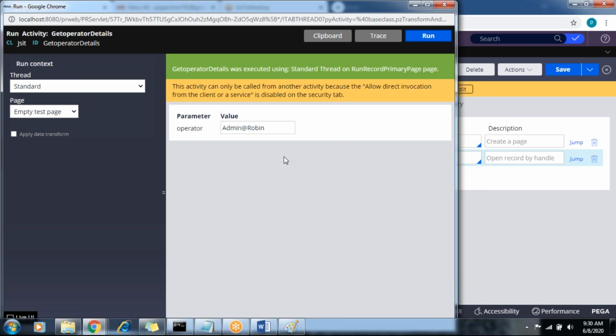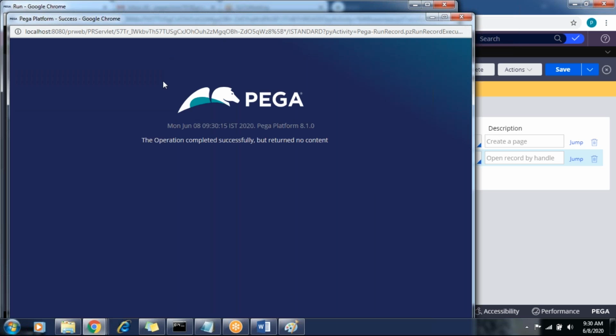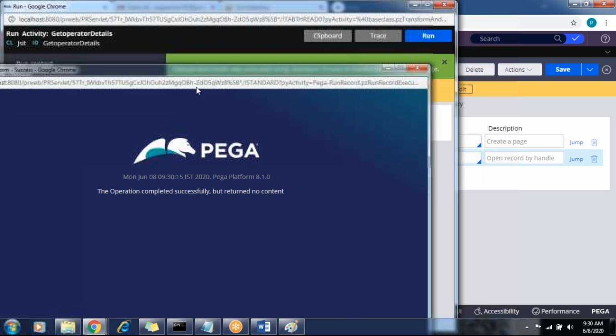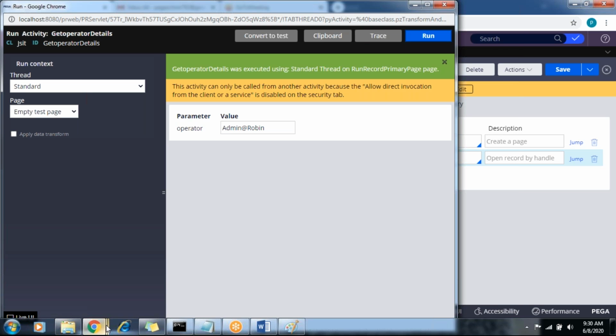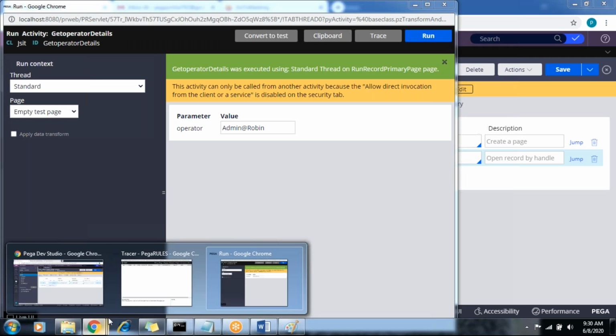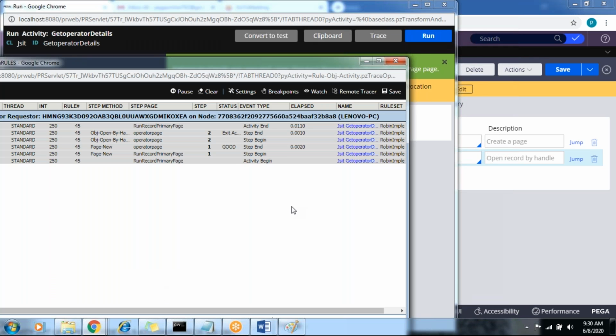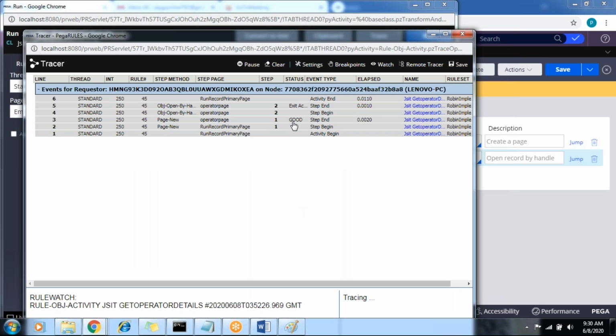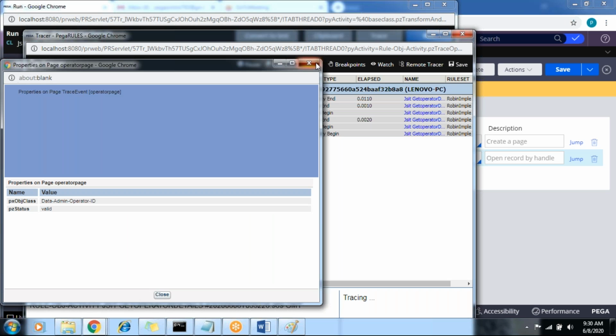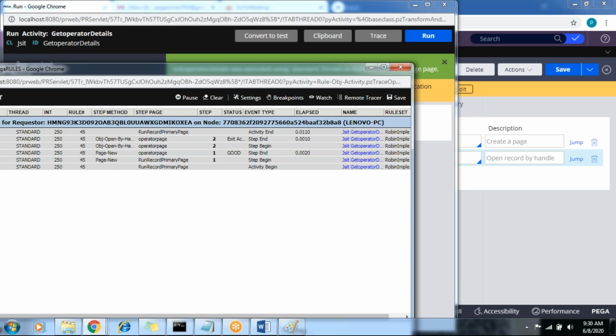Click on run. There is no error message, right? Let's see. Go to your tracer. What will happen here? Step status is good. It will create the operator page. That's fine. If the step status fails, what will happen?